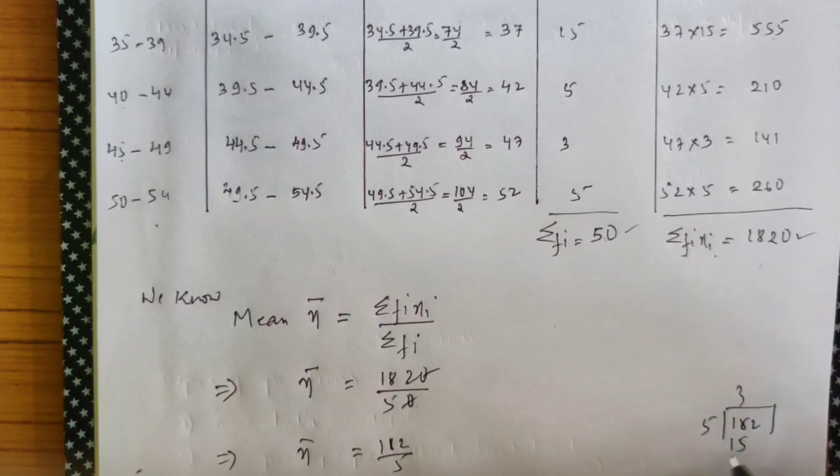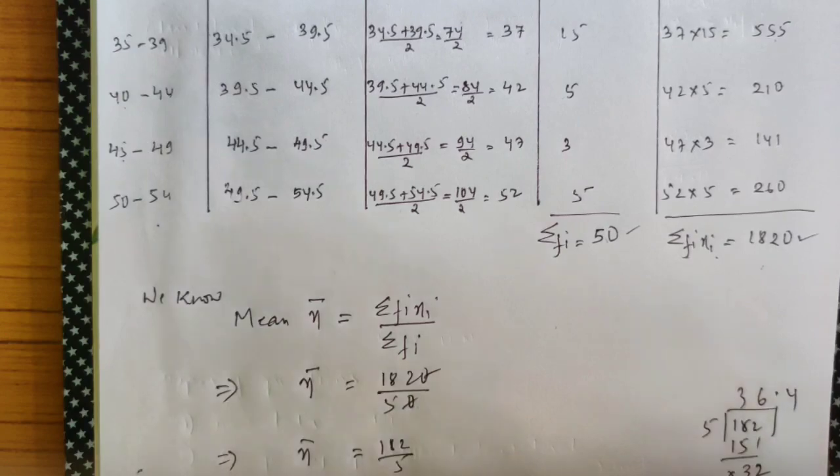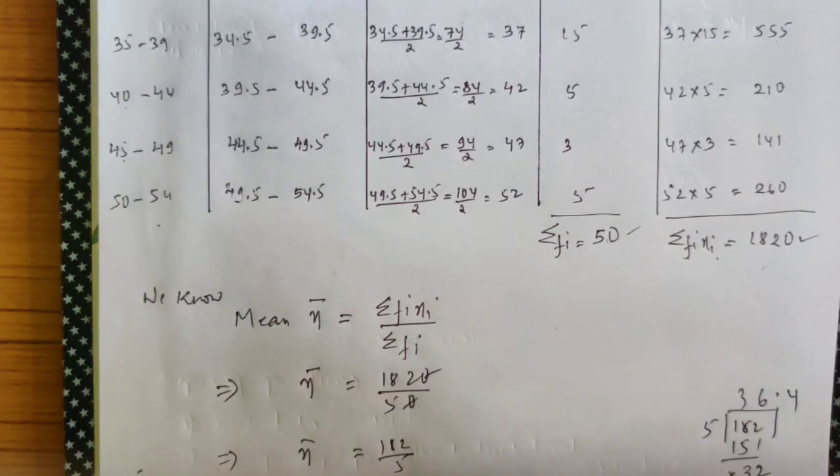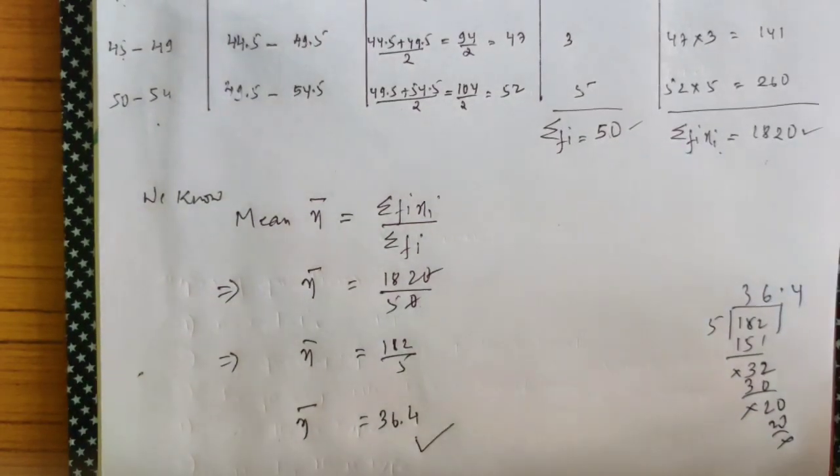5 into 3 times is 15. 3, this comes down, 5 into 6 times is 30. Put a decimal. Here we go. 5 into 4 times is 20. So our answer is 36.4. So expected answer, mean or x bar is how much? 36.4. Is it okay now, people?